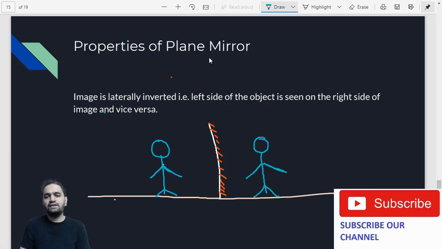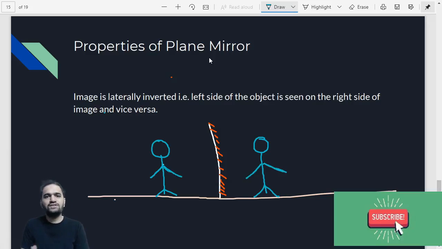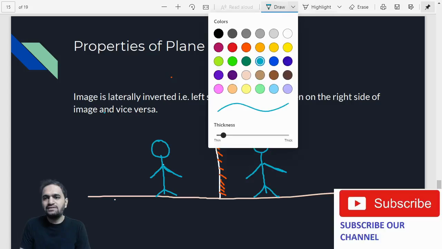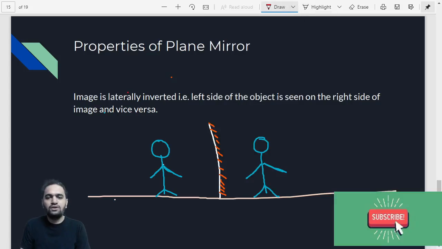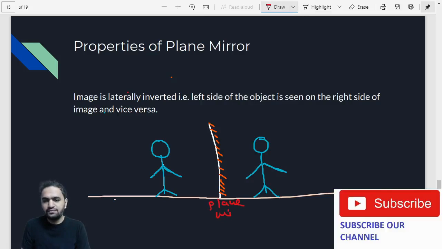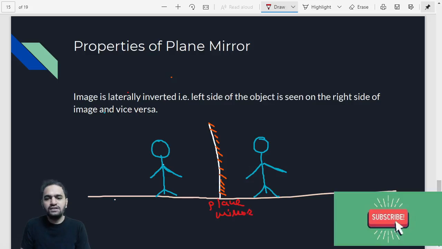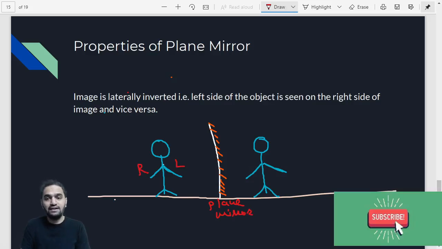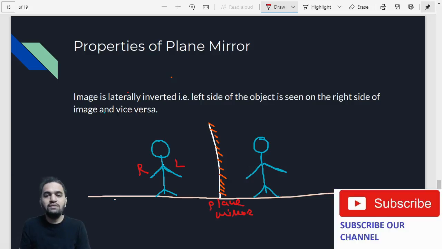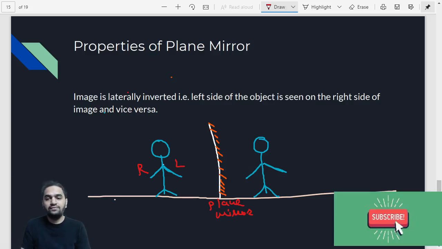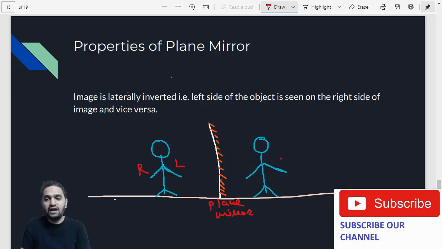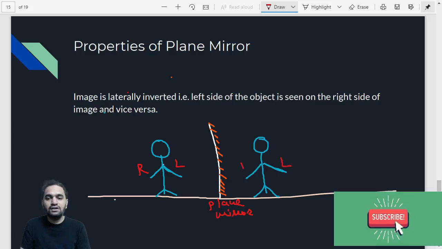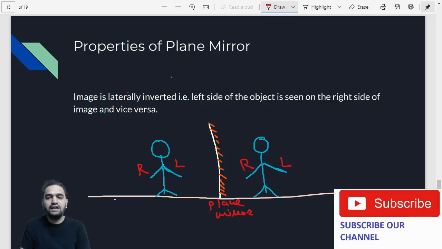Okay. Now you do one thing. You do the same experiment at your home also. This is just a simple activity you can do. For example, if you are observing yourself in the mirror, this is your plane mirror. If you observe closely, suppose this is your right hand and this is your left hand in reality, and if you see the image, you will be able to see that your right hand has converted to left hand, and your left hand has converted to right hand. Are you understanding this? That is what happens.